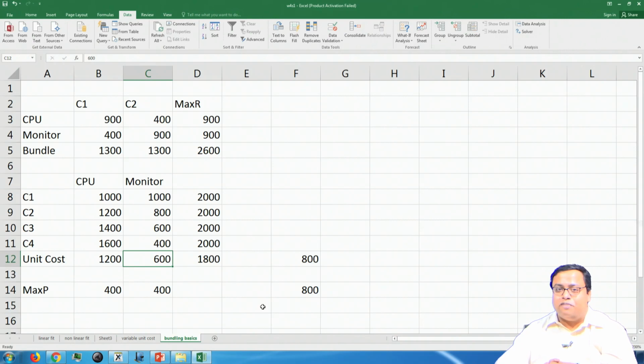So, that is all for bundling. That is a very new thing, and we will try to see how this can be solved with bigger data sets when we go for module 5, which is advanced pricing. In the rest of this particular module, we will do a little bit of demand forecasting.